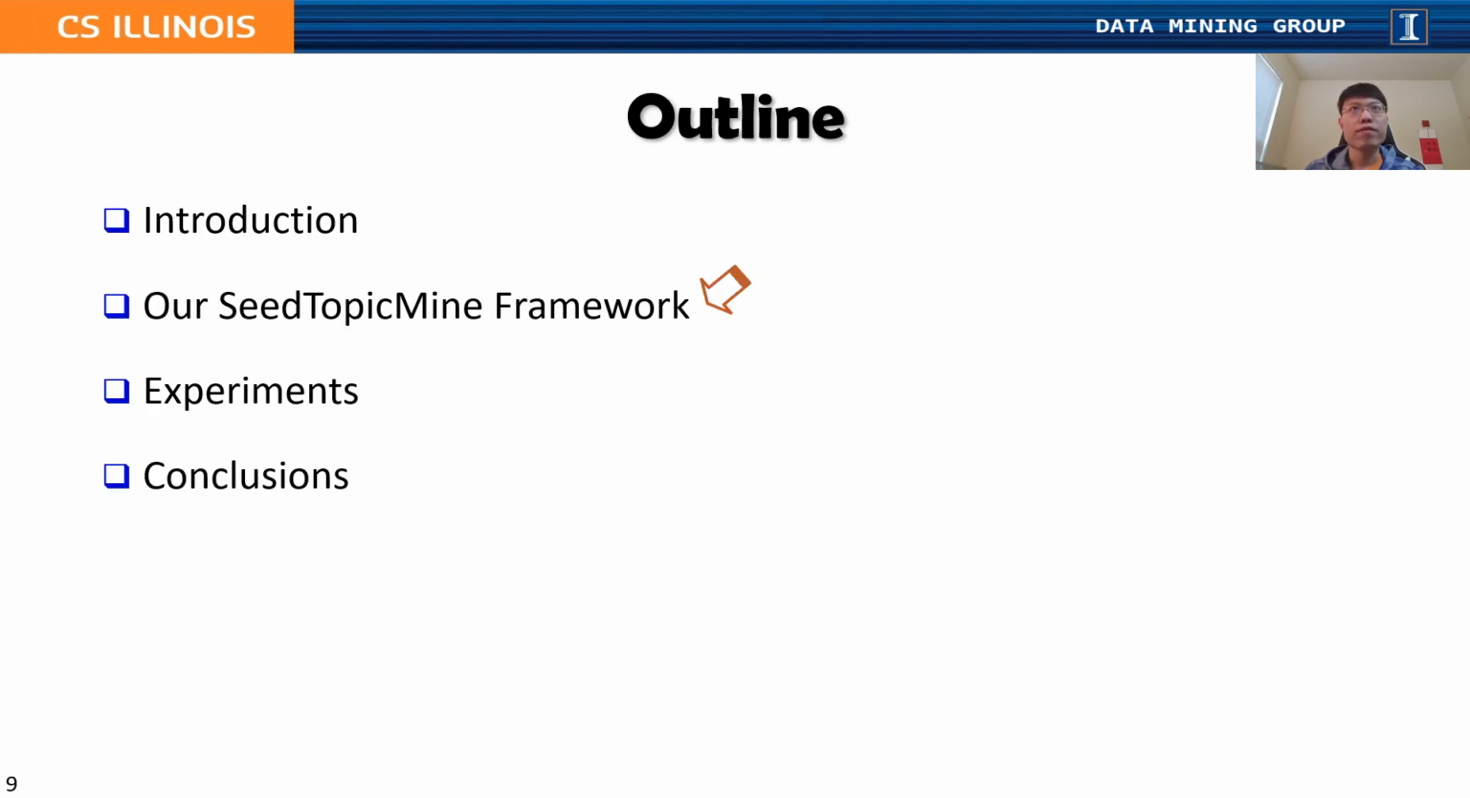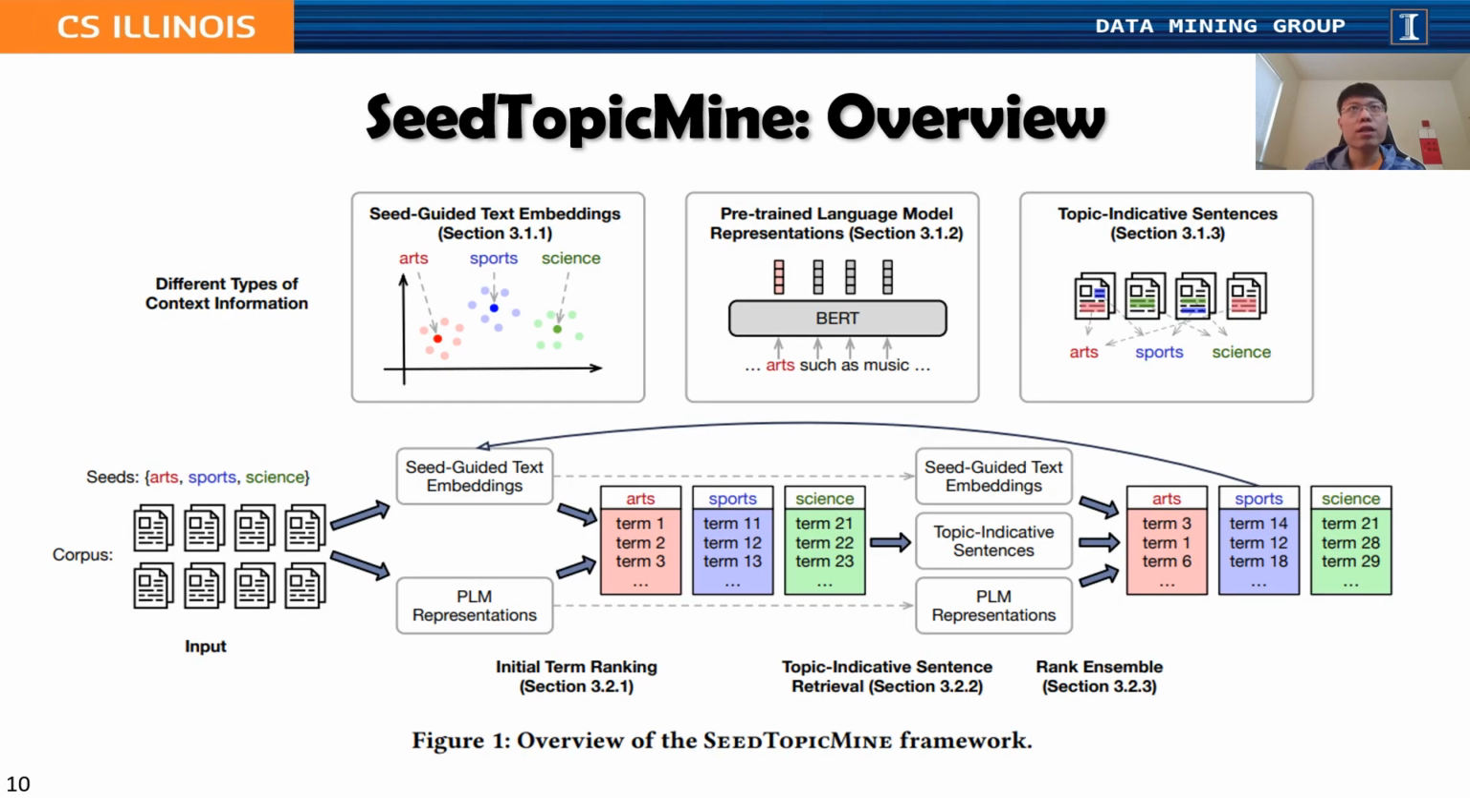So based on the motivation, we design our SeedTopicMine framework. Here is the overview of SeedTopicMine. We can see that we use the three types of context information mentioned in previous slides: skip-gram text embeddings, but we modify the embedding learning process to leverage seeds, pre-trained language model representations, and topic indicative sentences. For more technical details, please refer to our paper.